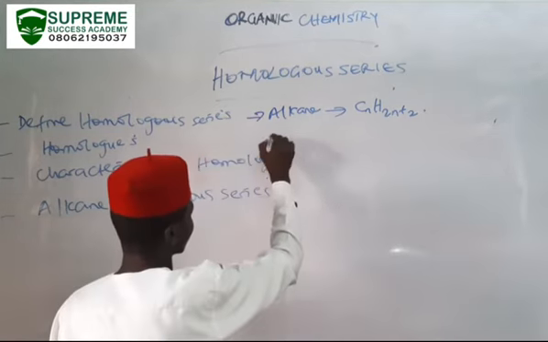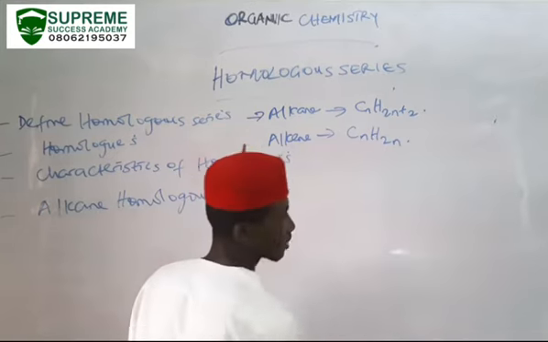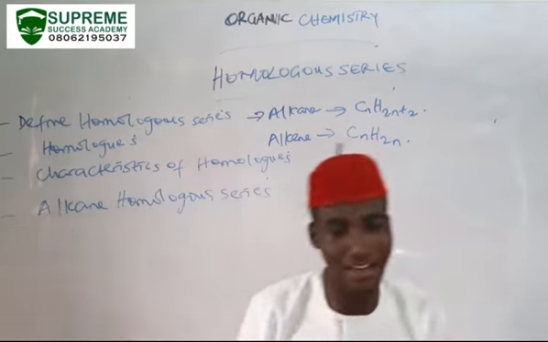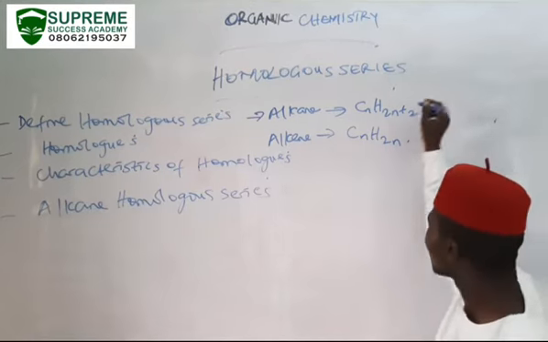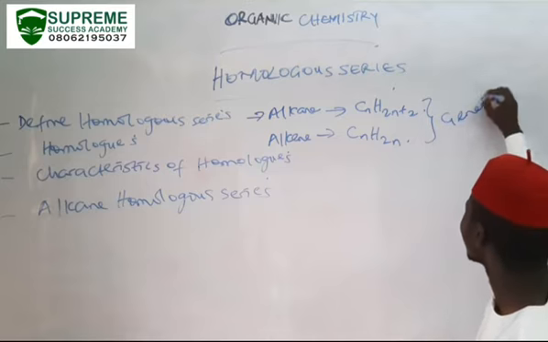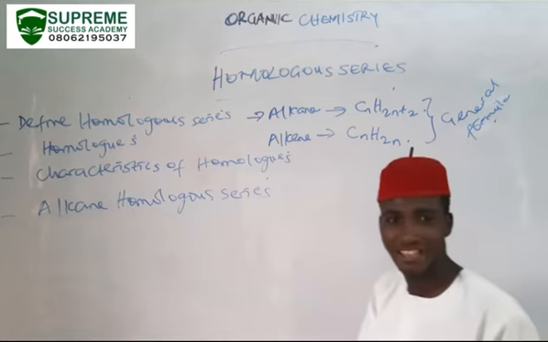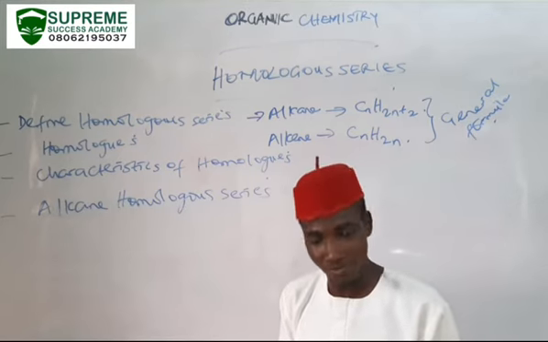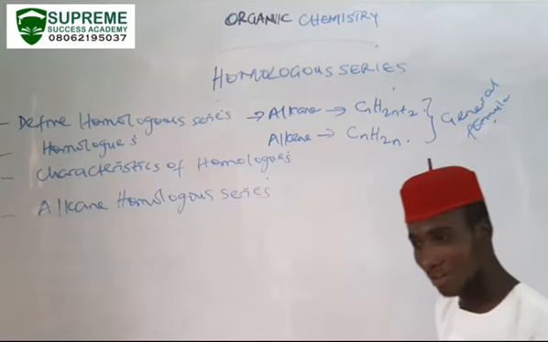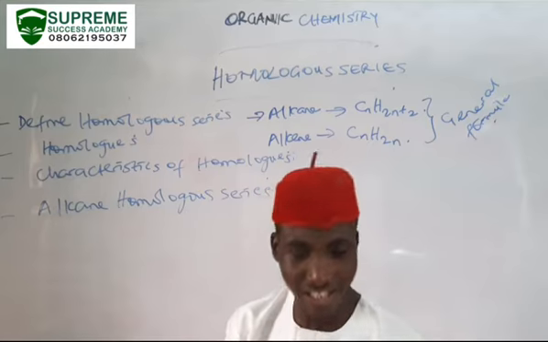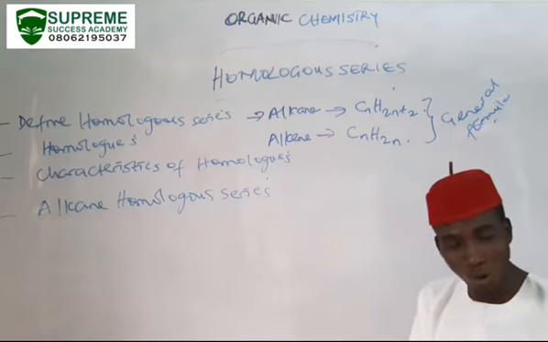Then you have the alkenes. Alkenes are represented by CnH2n. So homologs have a regular and repeated structural pattern because they have the same general formula. When compounds have the same general formula, their structure is likely to be regular as well as repeated. When we say successive members, we are talking about members of the homologous series that follow each other.